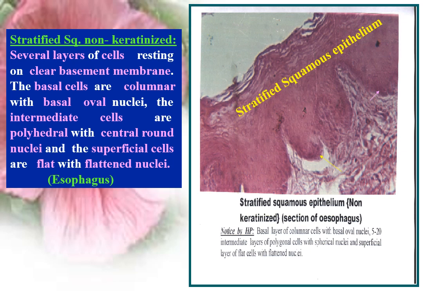The basal cells are columnar with basal oval nuclei. The intermediate cells are polyhedral with central round nuclei, and the superficial cells are flat with flattened nuclei, but there is no horny layer, as in the case of esophagus.